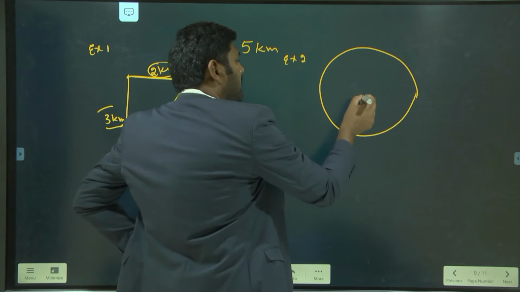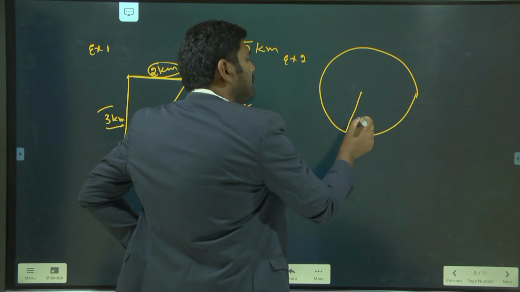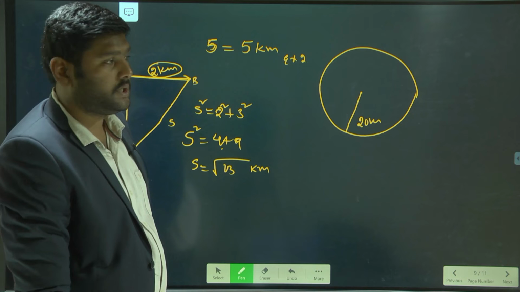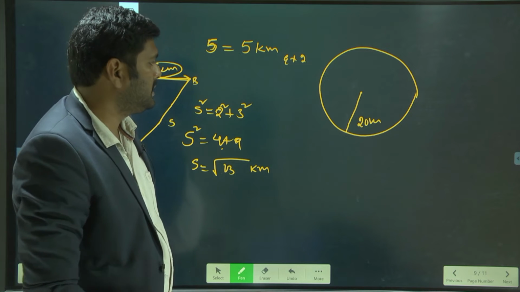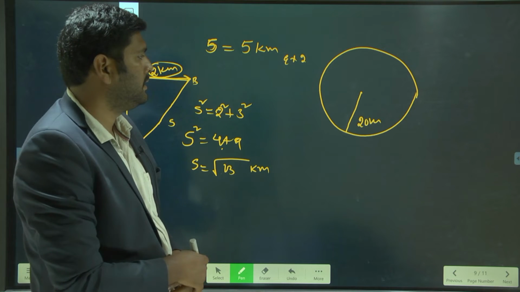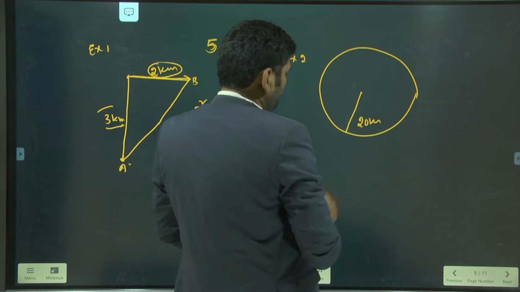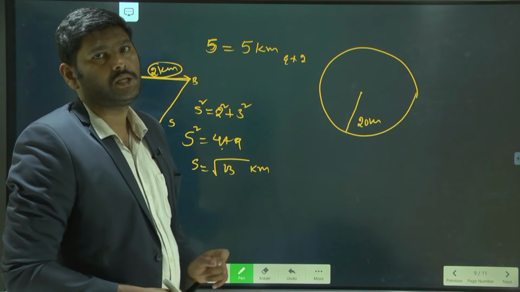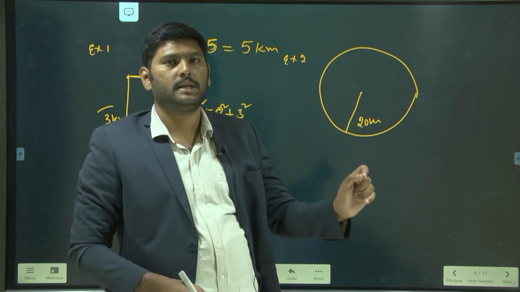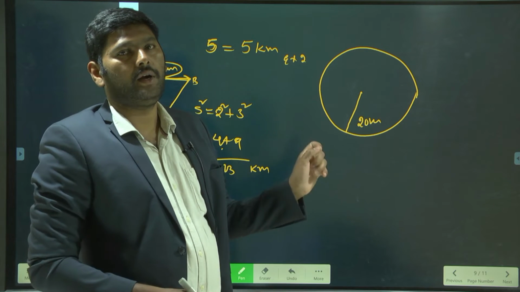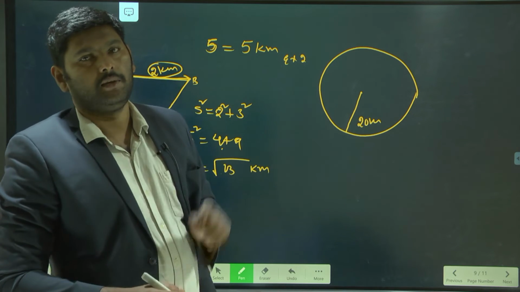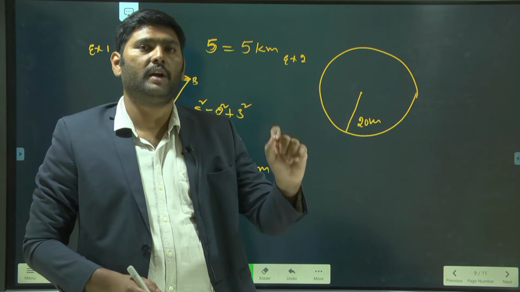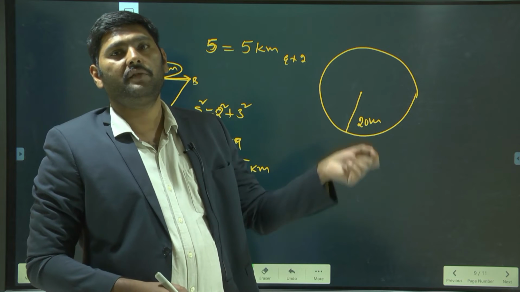The radius of the circular track is 20 meters. My question is, what are the distance and displacement covered by the athlete when he completes one cycle?